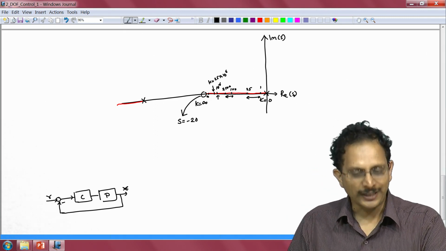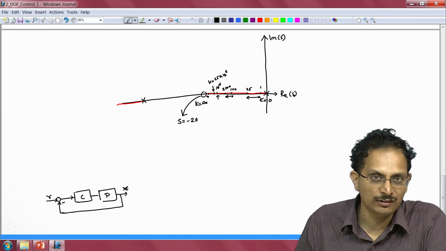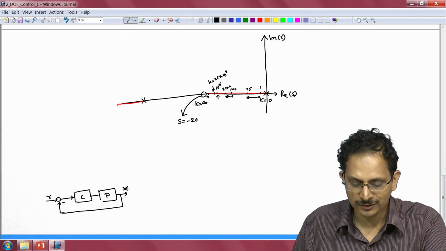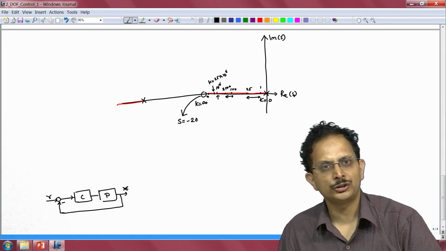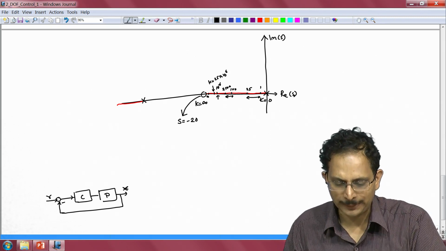Hence, in this design we shall choose not to place the 0 at s is equal to minus 25 as we did in the previous case, but instead we shall choose to position the 0 at the location s is equal to minus 20.